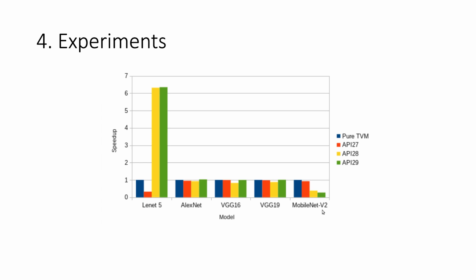And the same thing can be said for MobileNet V2 because it's actually a more fragmented graph. For the yellow bar and the green bar in MobileNet V2, we can see that the result is actually quite poor, and in these two cases, the graph is split into a few dozen subgraphs, and that causes a lot of data movement. Yeah, so this is the speedup.